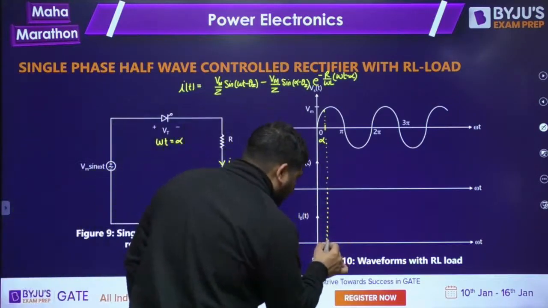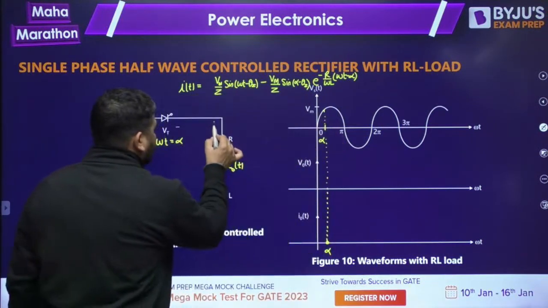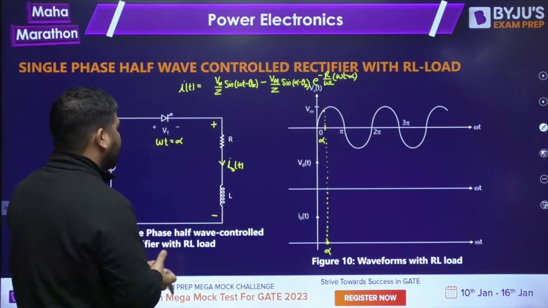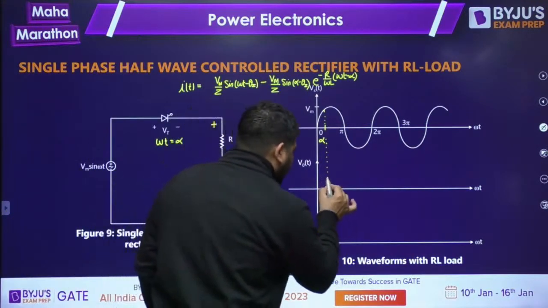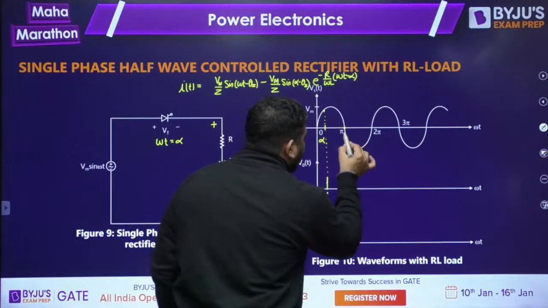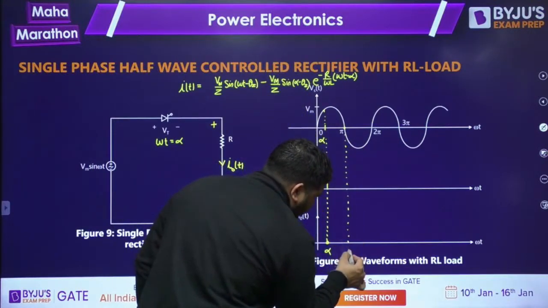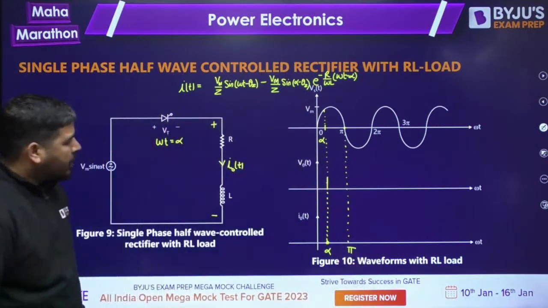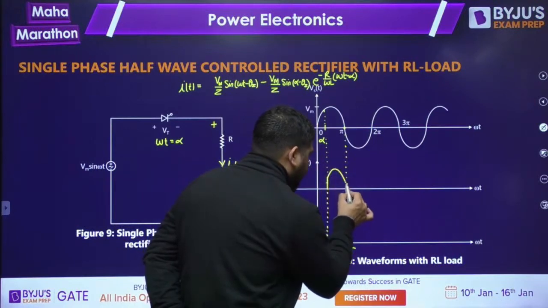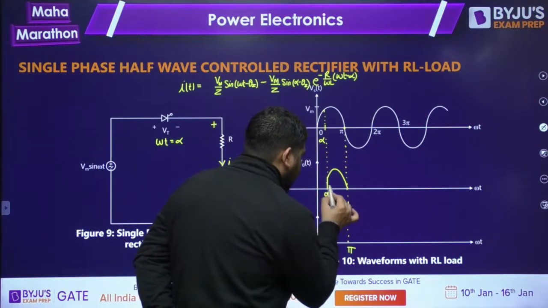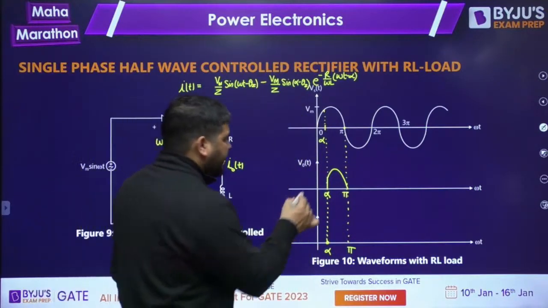It means the current will start from 0, and the output voltage will be the same as the supply voltage. Let's first look at up to pi, then we'll look after pi. From alpha to pi, the output voltage will be the same as the supply voltage.